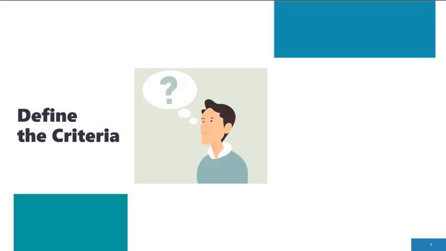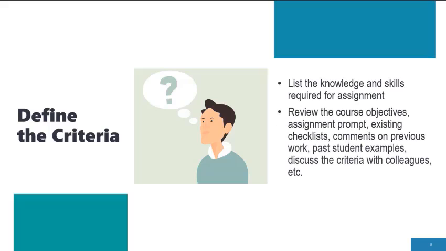Our next step is to define the criteria. In doing so, first ask yourself, what knowledge and skills are required for the assignment or assessment? Make a list of these, group and label them, and eliminate any that are not critical. The list should contain no more than 6 to 7 criteria, but it need not include that many. To define the criteria, you may want to review the learning objectives for the course, the assignment prompt, existing grading checklists, comments on previous work, past examples of student work, and/or discuss the criteria with colleagues.